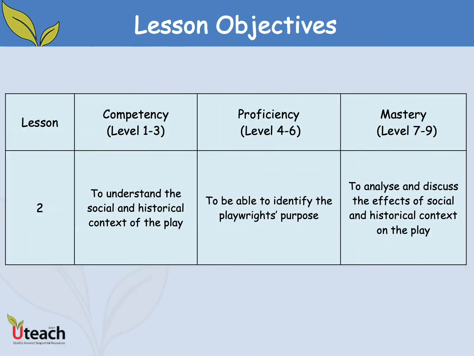Slide 3. The lesson objectives for this session are as follows. For levels 1 to 3, we want students to understand the social and historical context of the play. For students working at levels 4 to 6, we want them to be able to identify the playwright's purpose. For levels 7 to 9, we're looking for students to analyse and discuss the effects of social and historical context on the play.